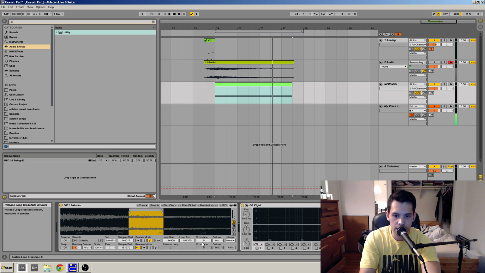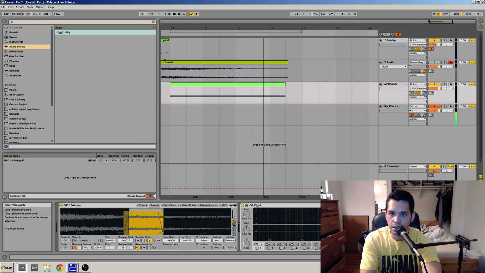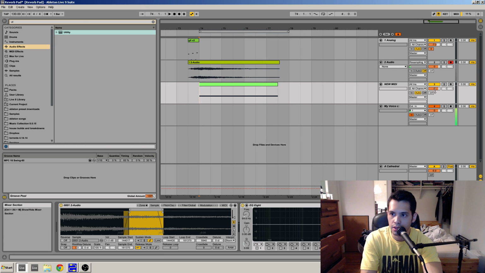And then what we're going to do is put the crossfade up just a little bit, and that will prevent any clicks when it cycles back and forth. Cool. So now it's looping back and forth perfectly. And yeah, now you can do cool stuff with it.